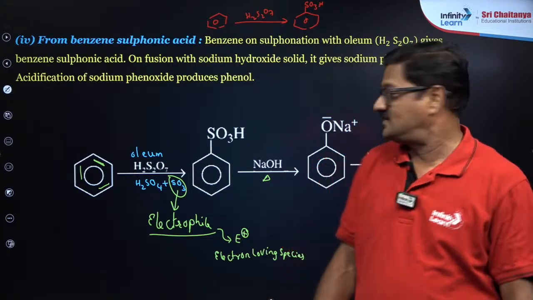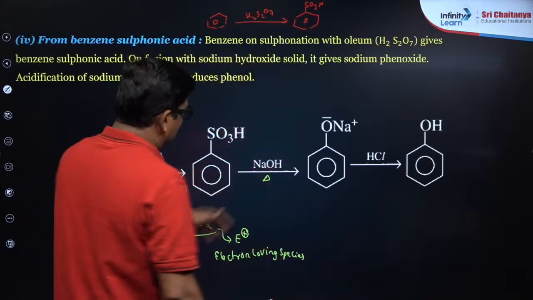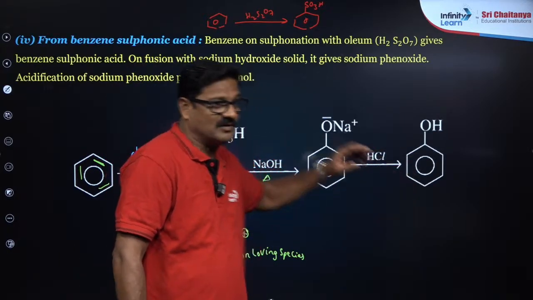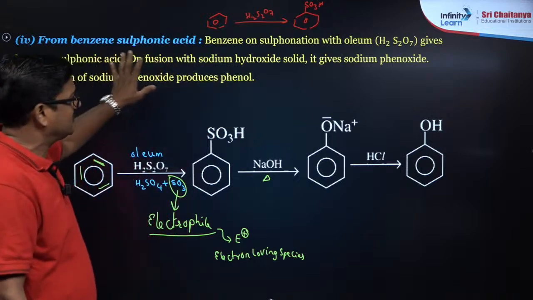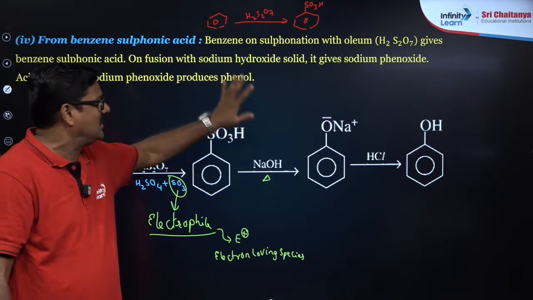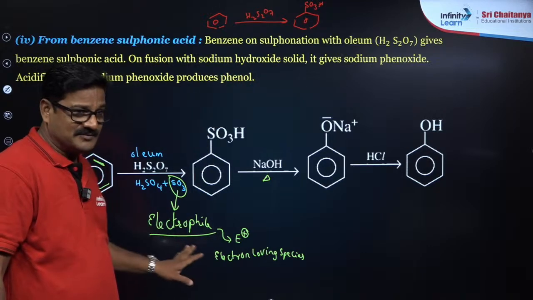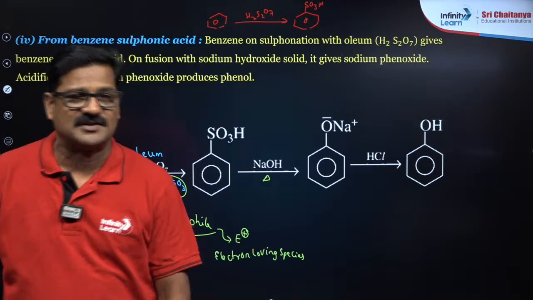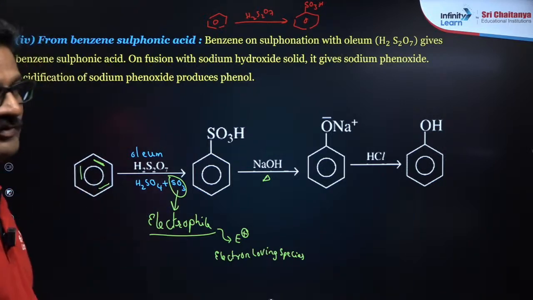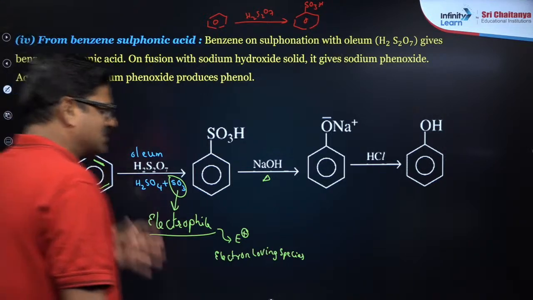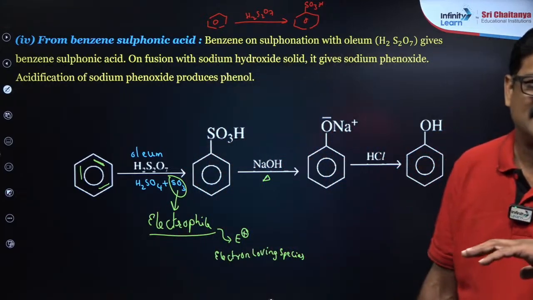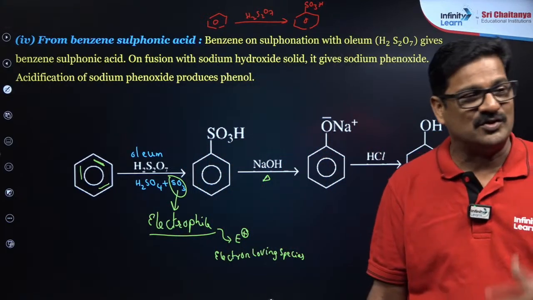Now this sodium phenoxide, when it is acidified with HCl, you are going to get phenol. This is one of the important methods by which you can prepare phenol, in industry as well as in the laboratory. Understood? So please write down this equation quickly. Write the notes along with me, and very few reactions are there, so you can simply memorize them. You can do the best.